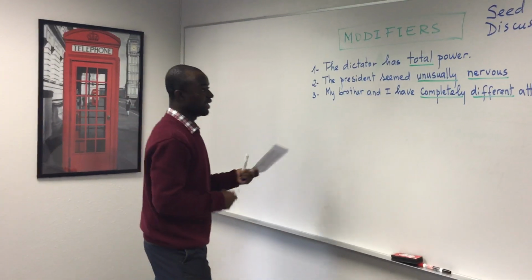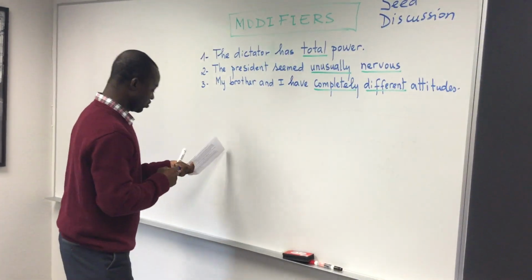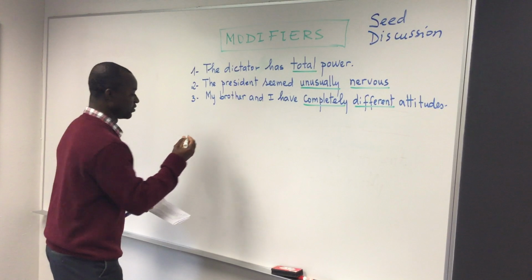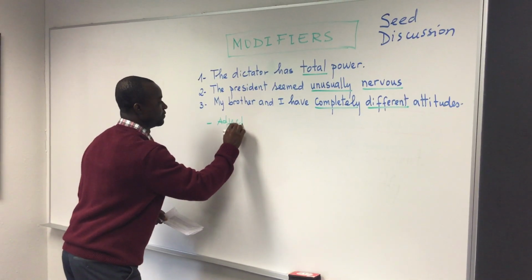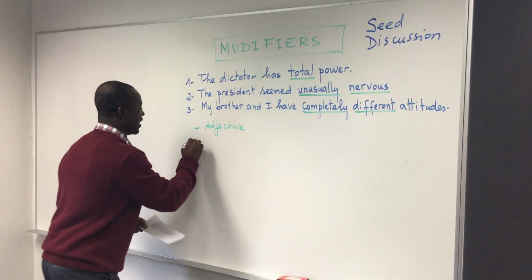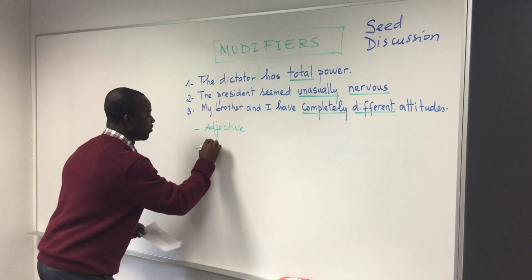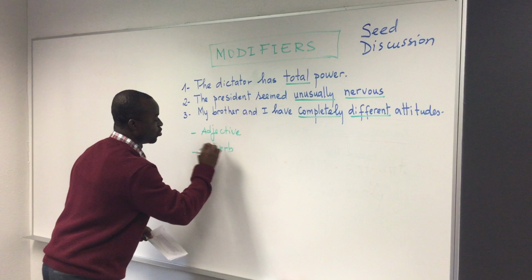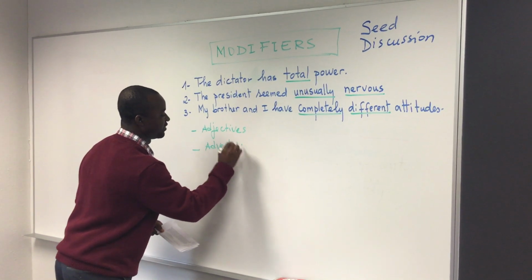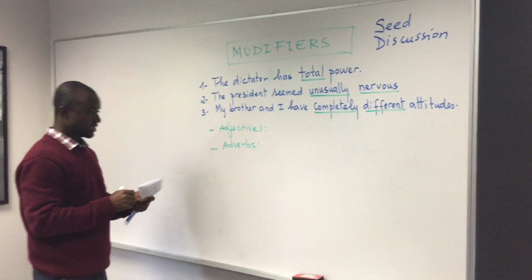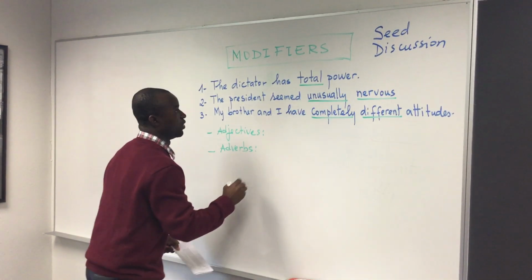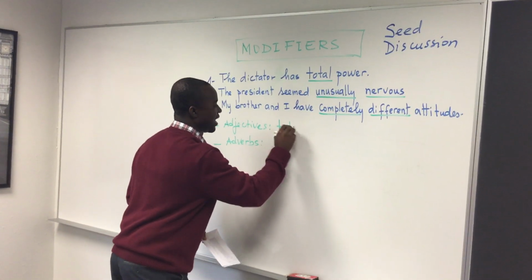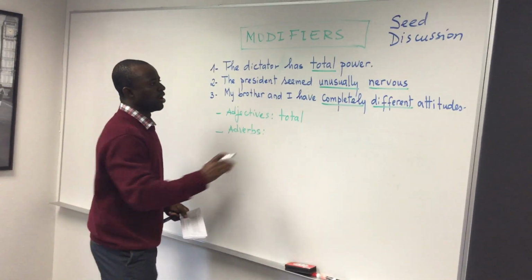With these words, we have two types of modifier. The first is adjective, and the second is adverb. So for the first sentence, total will be an adjective.